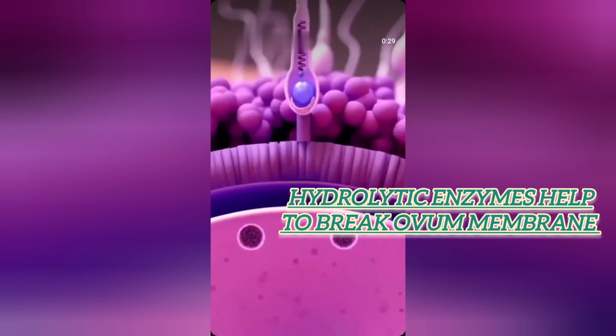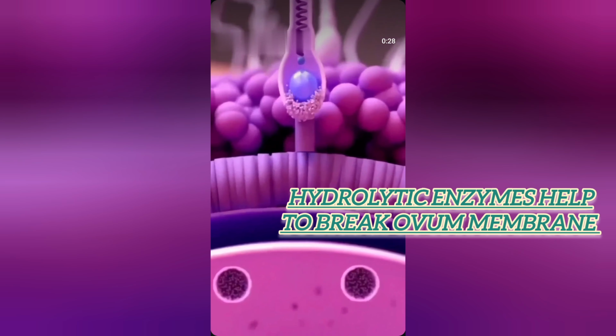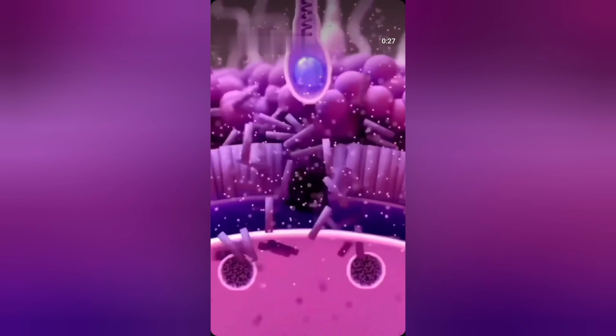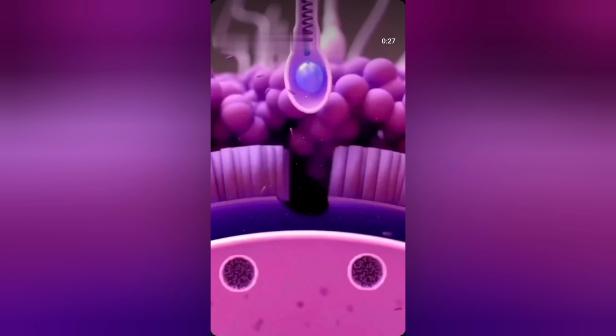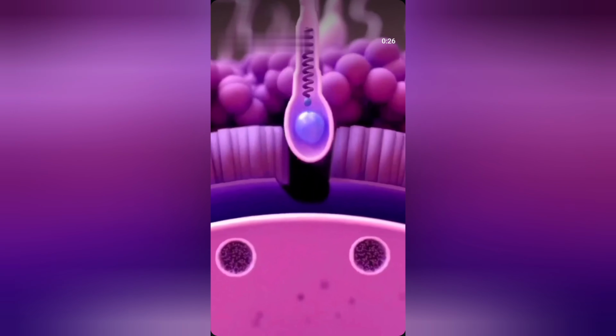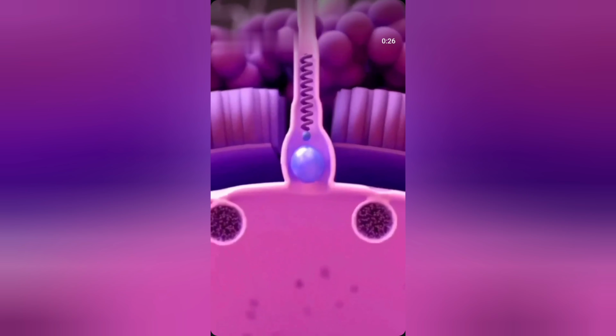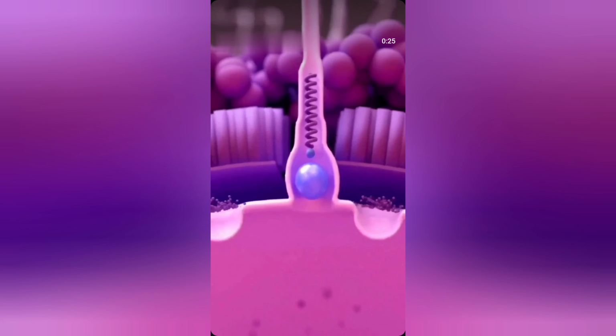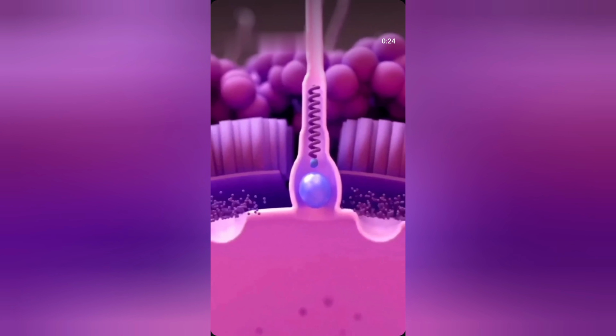The zygote develops through rapid cell divisions called cleavage, forming a solid ball of cells called the morula. This morula then transforms into a hollow ball of cells known as a blastocyst, which travels to the uterus. The blastocyst implants into the uterine wall, marking the start of further development into an embryo.